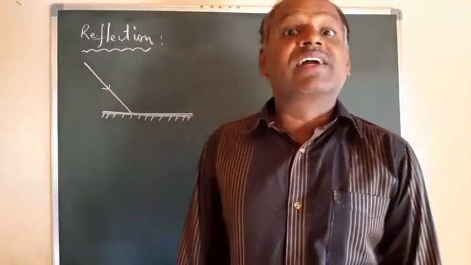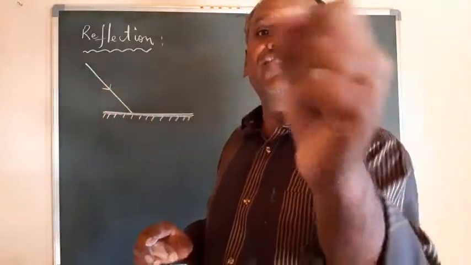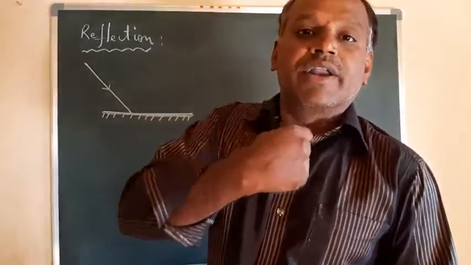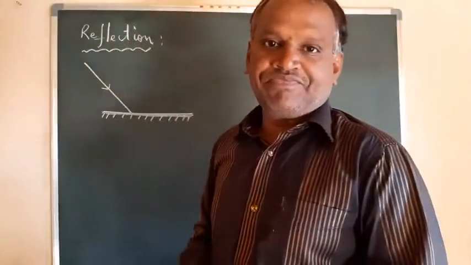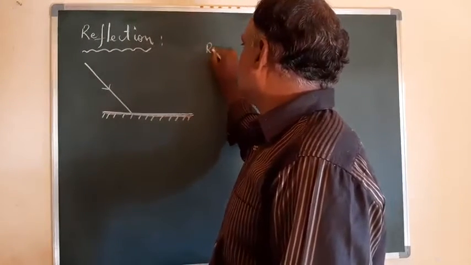The property of light which can travel along straight lines means the energy and momentum of the light is transmitted only along the straight line. So that property is called rectilinear propagation.